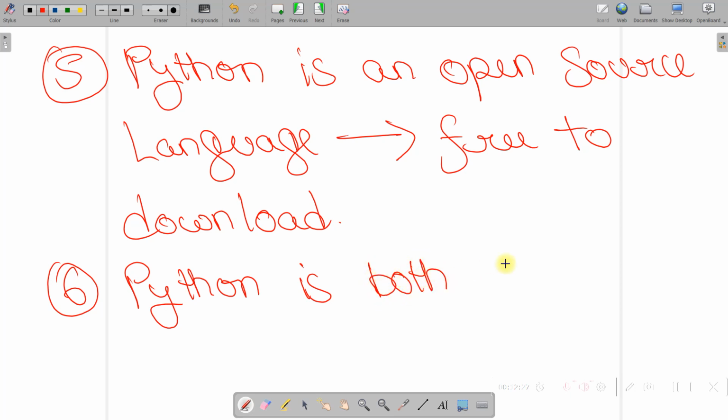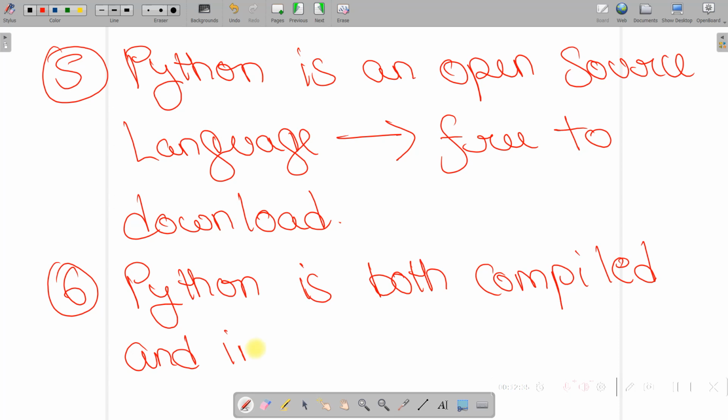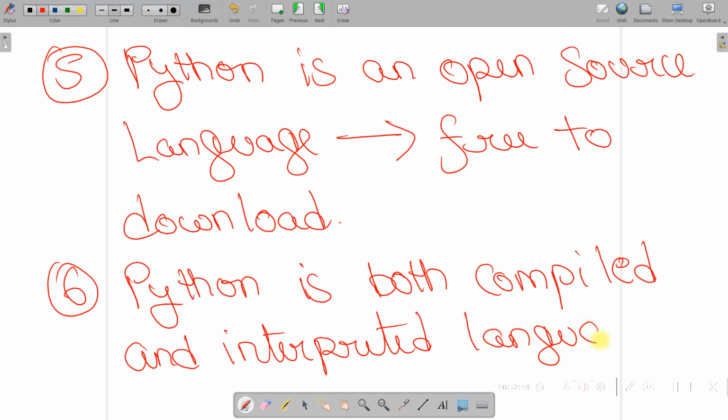Okay. Again, next thing is Python is both compiled and interpreted language. Okay, so why we say Python is both compiled and interpreted language?